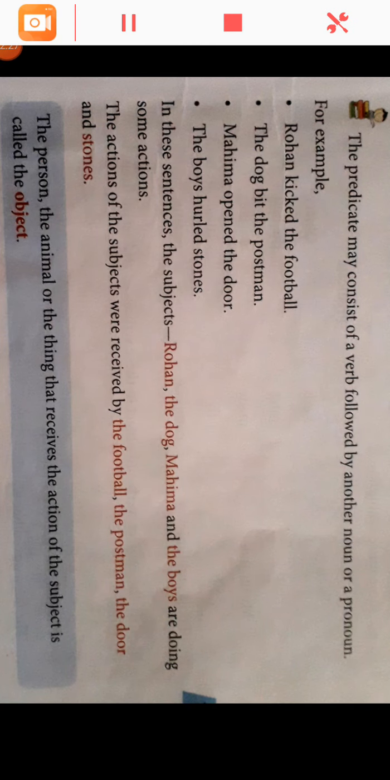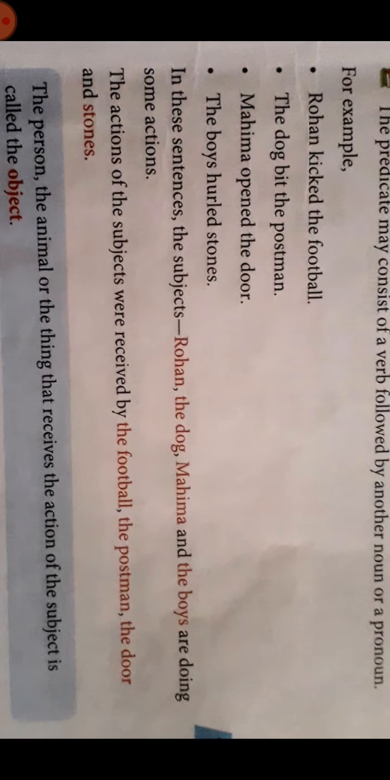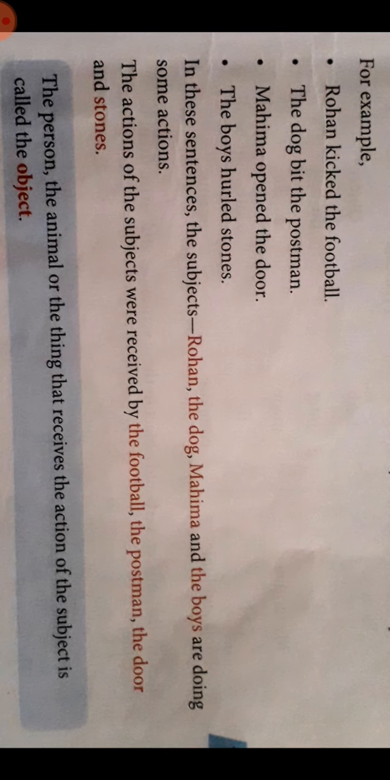The predicate may consist of a verb followed by another noun or a pronoun. Now over here we are going to study about the object. What is an object? The person, the animal or the thing that receives the action of the subject is called the object. Rohan kicked the football. What was kicked? The football. The football is your object.